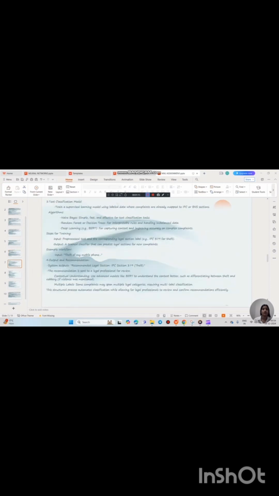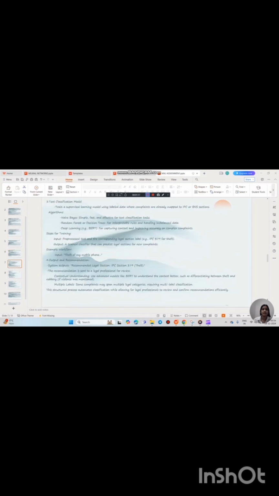Lemmatize or stem words. Reduce words to their root form. That means stolen can be converted into steal. Step number 2, feature extraction. Transform the preprocessed text into numerical vectors or representations that a machine learning model can use. In this, we can use two methods. They are number 1, TF-IDF, that is term frequency inverse document frequency, and number 2, word embedding.